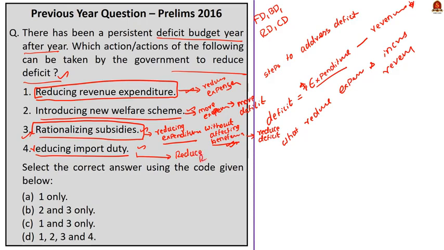So by reducing import duty, the government's revenue decreases. And if the government's revenue decreases, the government's deficit will increase. So the fourth action will lead to an increase in deficit, not a decrease. Here, action 1 and action 3 will lead to a decrease in government deficit. So the correct answer here is option C, 1 and 3 only.